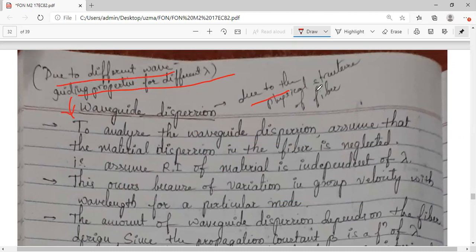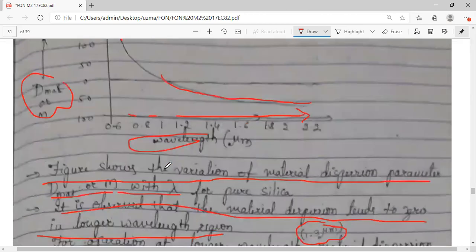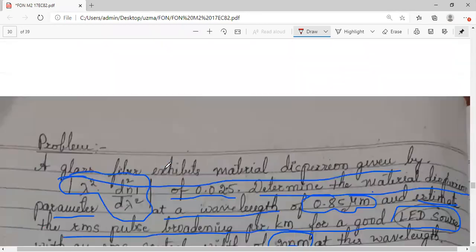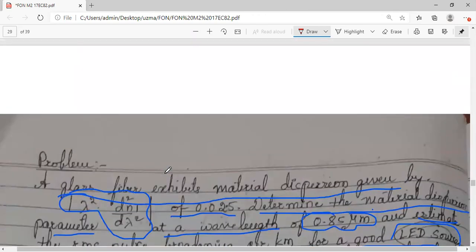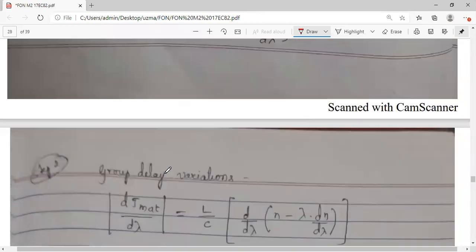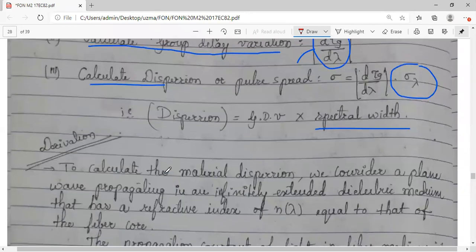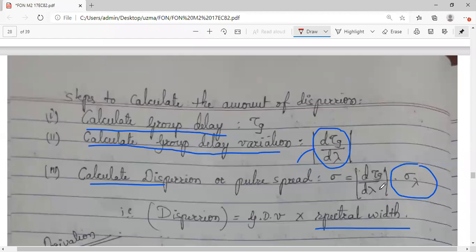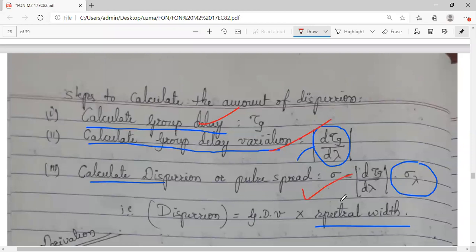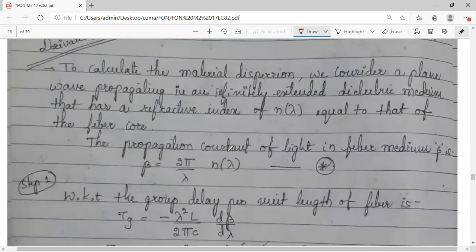So this is due to the physical structure of the fiber, of course. To analyze the waveguide dispersion, we assume, because when we saw material dispersion, the very important parameter was the refractive index. You can see we followed 3 steps in order to find the amount of dispersion: group delay, variation, and pulse spread. Here, n was a very important parameter.